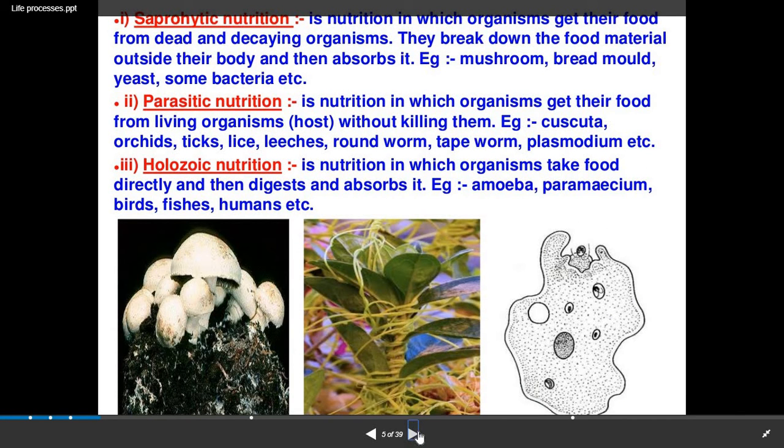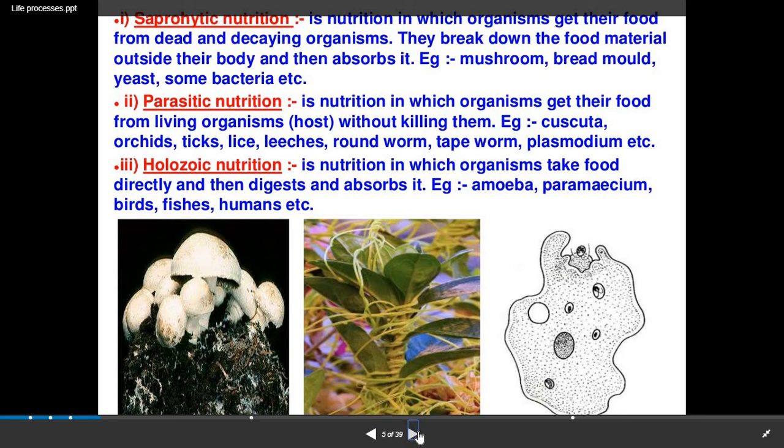Saprophytic nutrition is the nutrition in which organisms get their food from dead and decaying organisms. They break down the food material outside their body and then absorb it. Examples are mushroom, bread mold, which is a type of fungus, yeast, some bacteria, etc. They do this type of saprophytic nutrition.